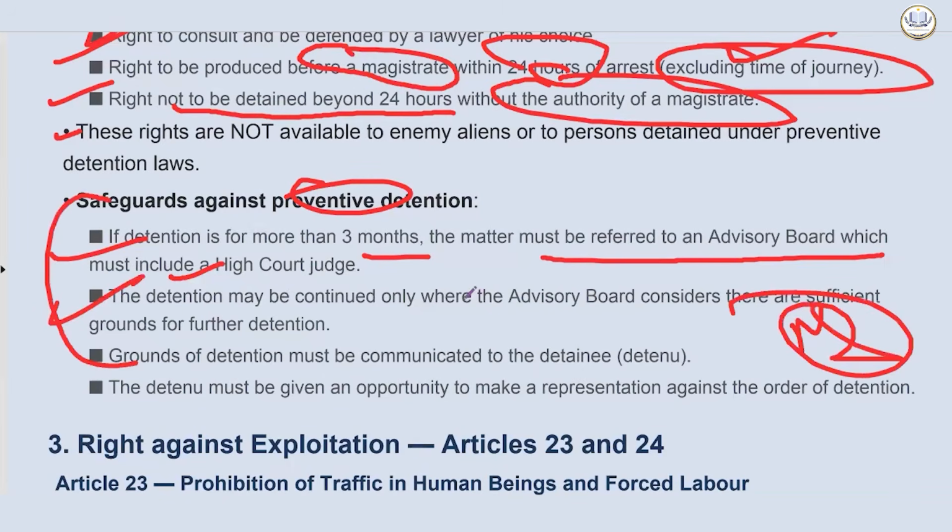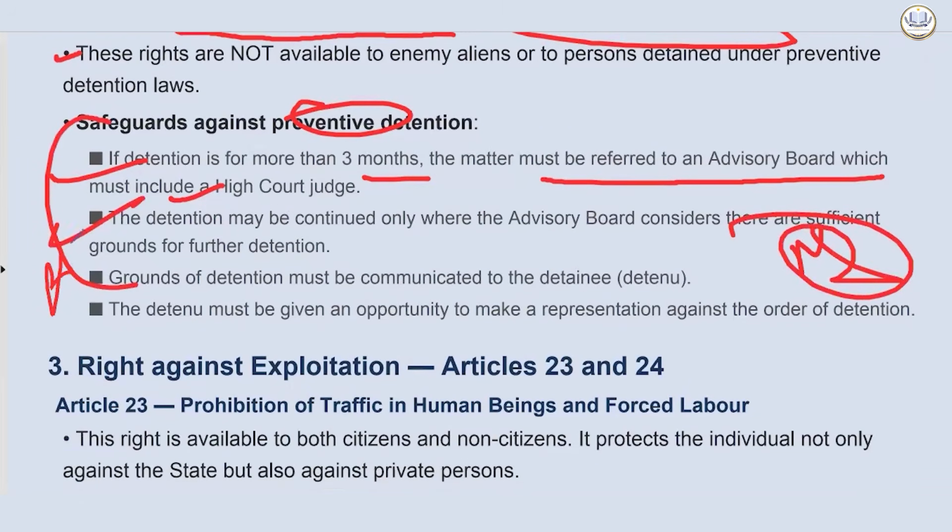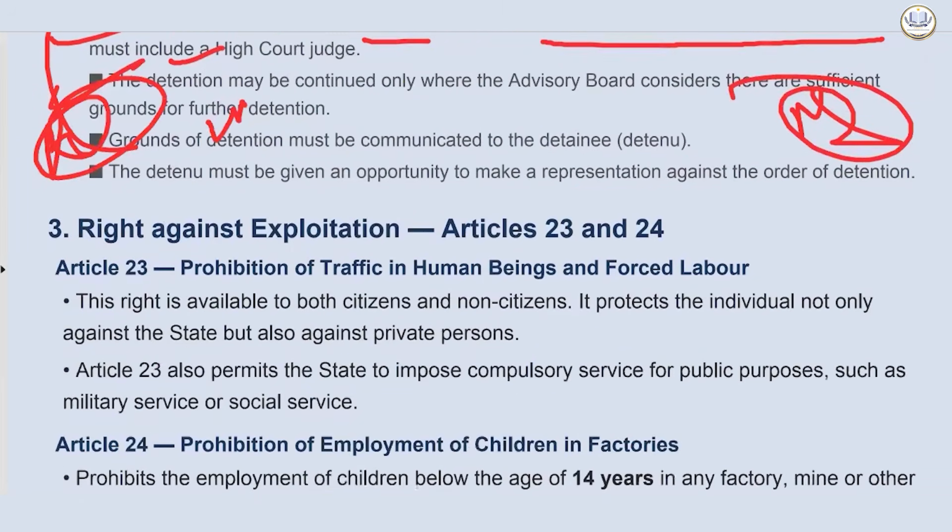Then the special provisions come into the picture, and this has also been asked in the PYQs by UPSC. Nothing I am including is not important. That is why these videos are very, very important for you.